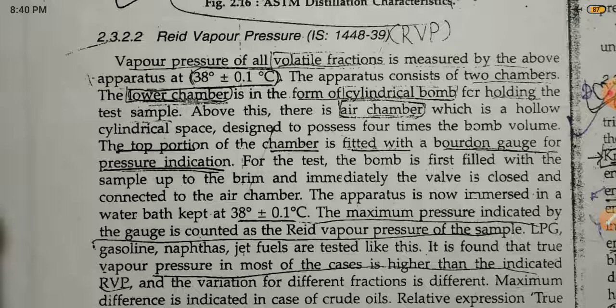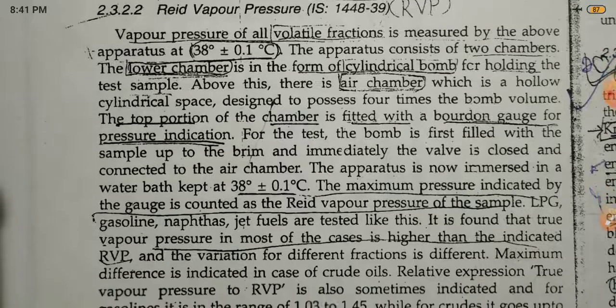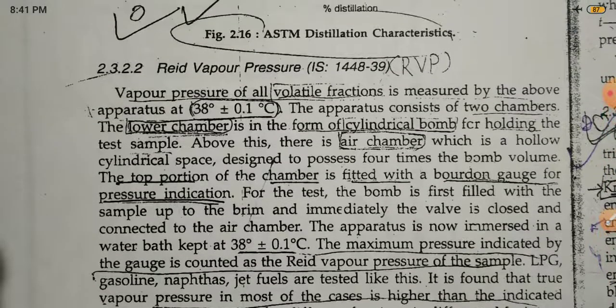The lower chamber is in the form of a cylindrical bomb holding the test sample. Above this there is the air chamber, a hollow cylindrical space designed to possess 4 times the bomb volume. The top portion of the chamber is fitted with a Bourdon gauge for pressure indication. The bomb is first filled with the sample up to the brim and immediately closed.